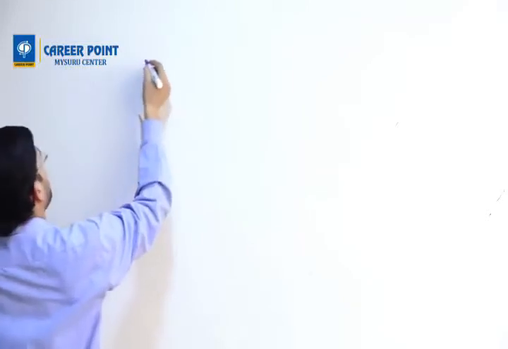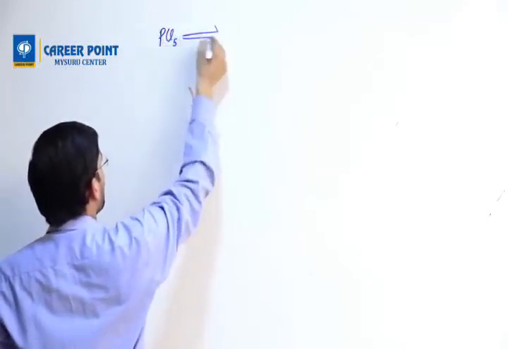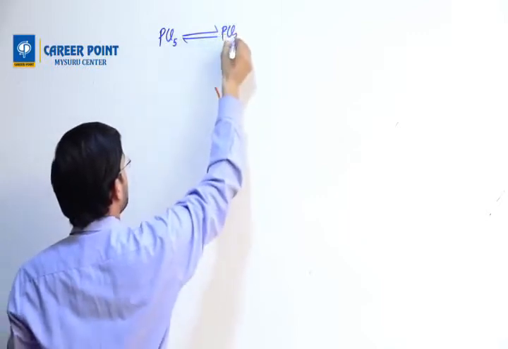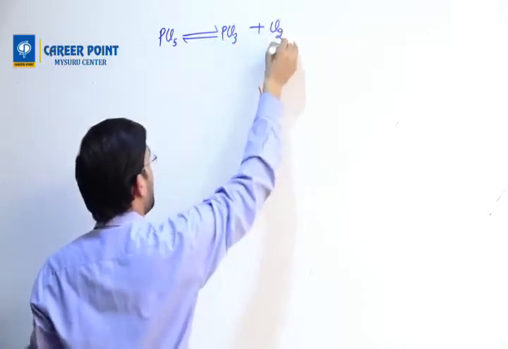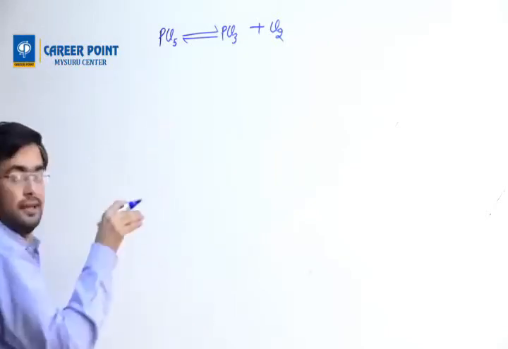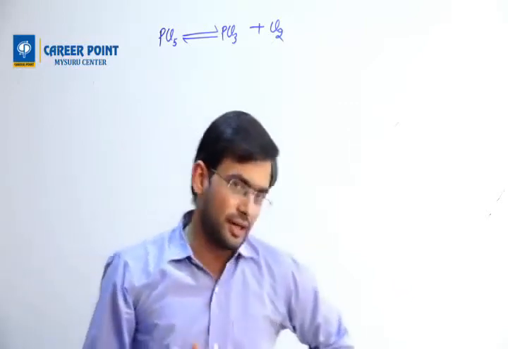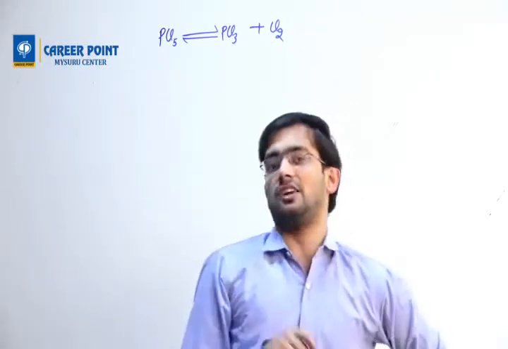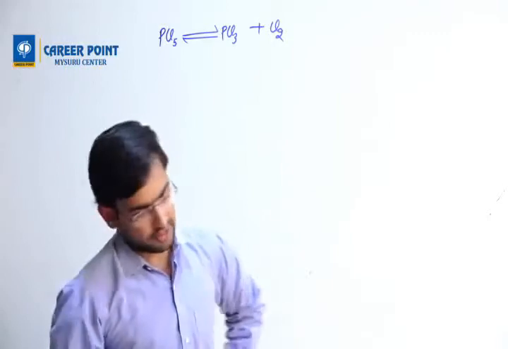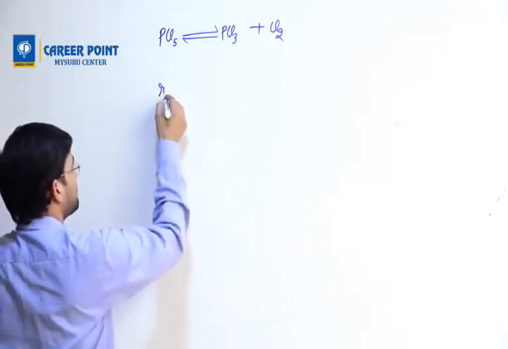So after this, now what we do is we write a reaction. Let's say the reaction is PCl5 both sided arrow gives rise to PCl3 and Cl2 gas. Now we have to write the law of mass action. That law says the rate of reaction is directly proportional to the active mass of its reactants. So we write it like this.